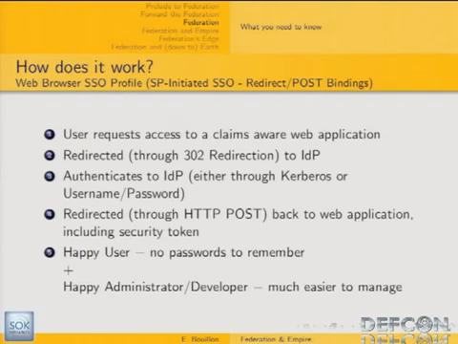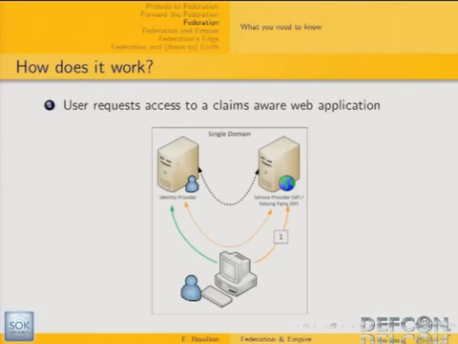So, how does it work? Here, I'm going to focus on the web browser SSO profile. Basically, it's a 4-step process. First, your user requests access to a claims-aware web application, and this request does not contain any SAML assertion.